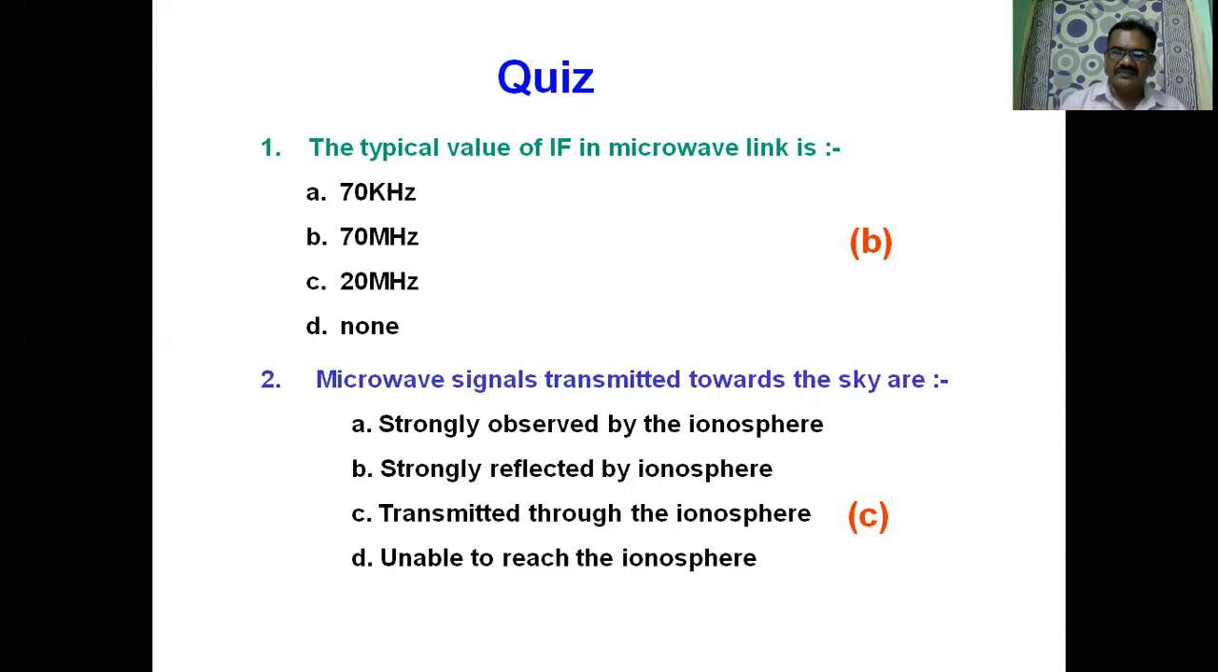toward the satellite. The satellite is at a height of 36,000 kilometers. Therefore, those microwave signals have to penetrate the ionosphere and then go up to the satellite. And therefore, the correct choice is that microwave signals transmitted toward the sky to reach the satellite are to be transmitted through the ionosphere.